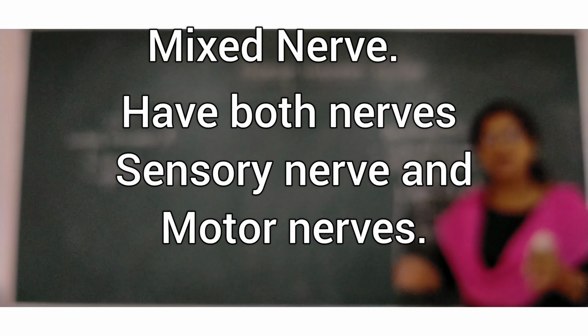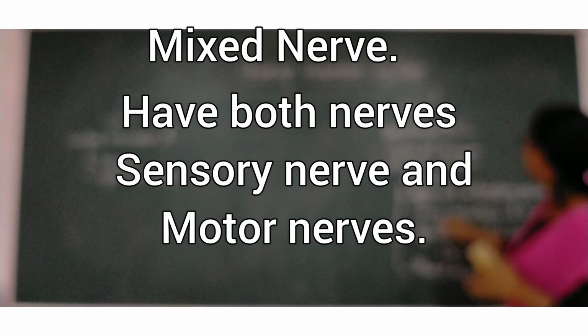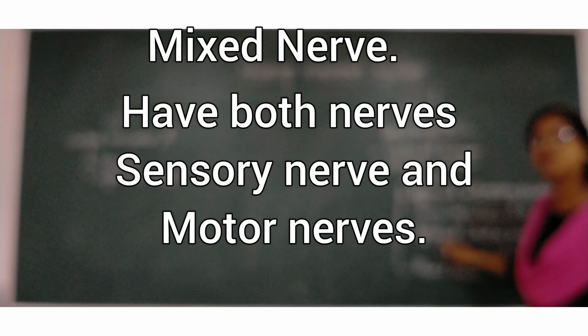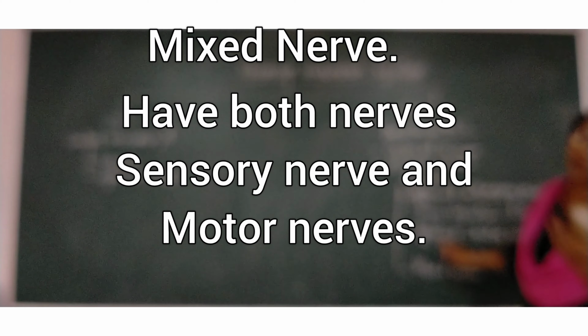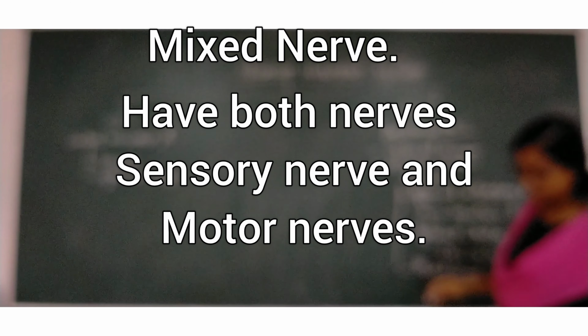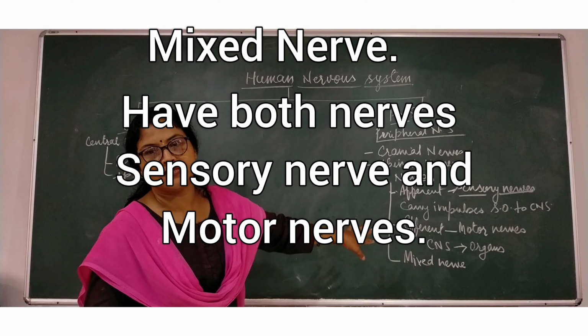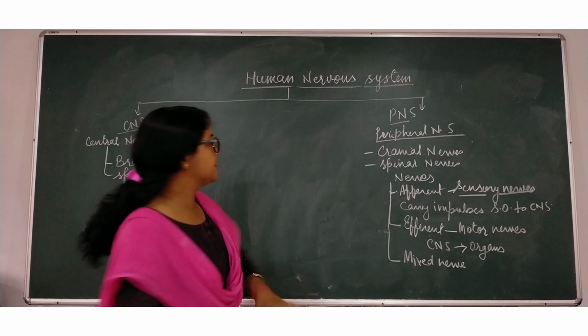Then what is the third kind of nerve? The third kind of nerve is known as mixed nerve. Mixed nerves act as both afferent and efferent, means they carry messages from the brain as well as from the body organs. These are the types of nerves I made you understand.